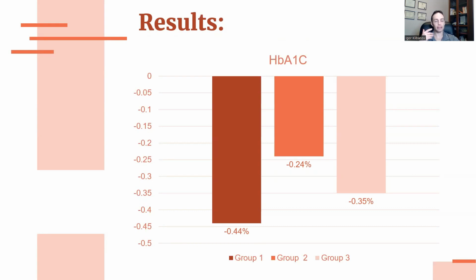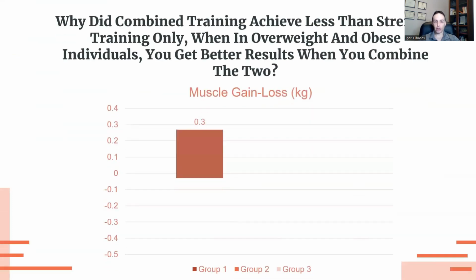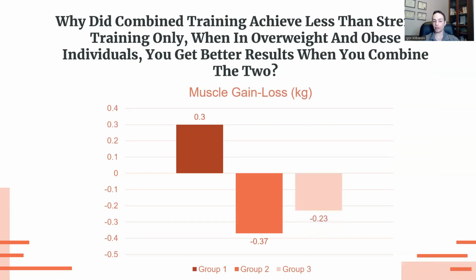And if you're wondering why is that, because after all, in overweight and obese diabetics, the combination of cardio and strength training is more effective than just cardio or just strength training. But that's not the case with normal weight diabetics. Why is that? Because here's what else this study found. As a result of strength training, group number one gained over the duration of the study 0.3 kilograms of muscle. Okay, that is just under a pound. Group number two actually lost muscle because all they did was cardio. They lost 0.37 kilograms of muscle. In the combined group, they lost 0.23 kilograms of muscle.